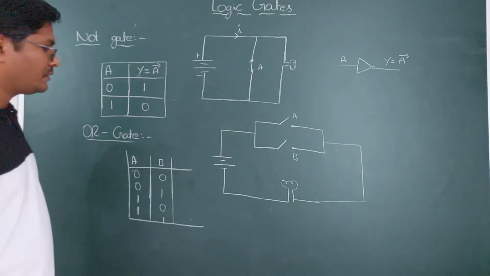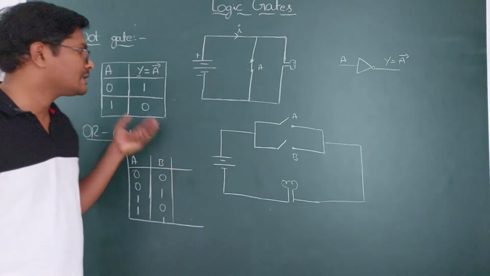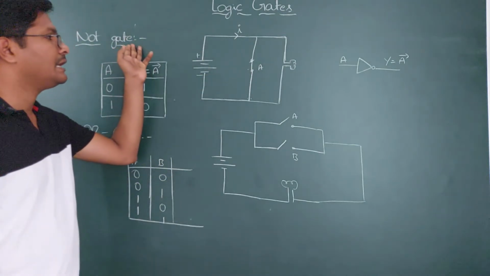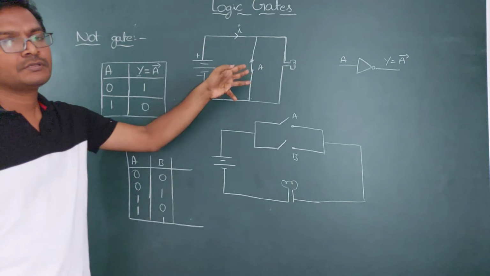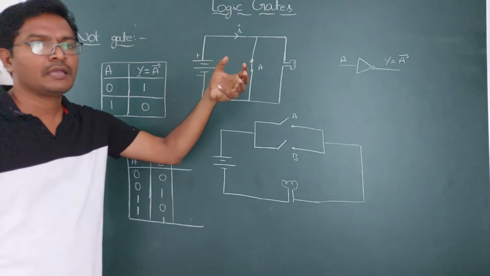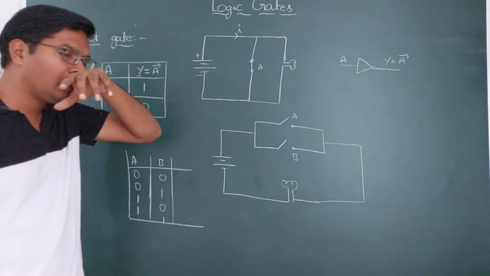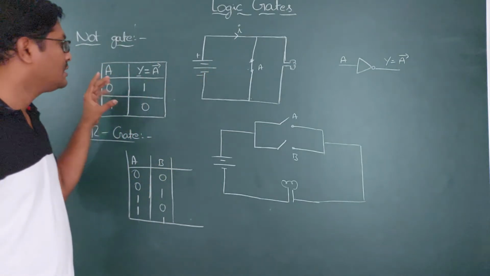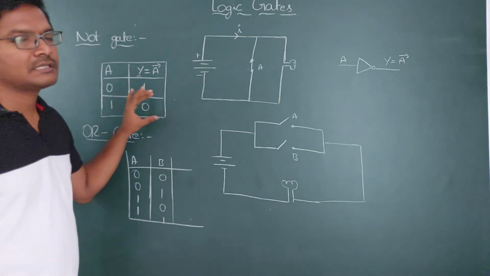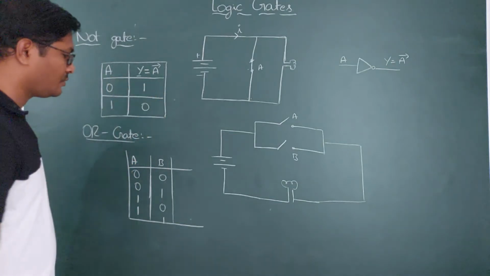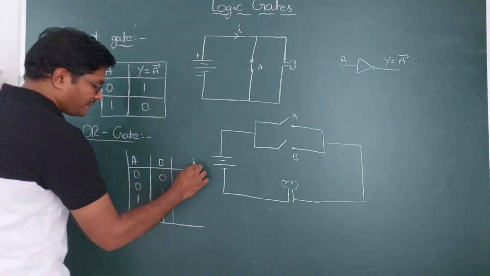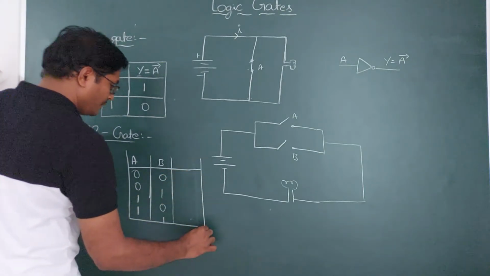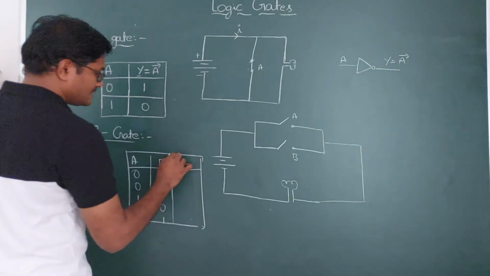Always we will give the truth table. So these are said to be the truth tables. What is the function of this gate? What is the output? Whether you are going to get the high value or the low value, the output of this gate is said to be the truth table. So what is the input you are giving, and what is the output you are getting, that is said to be the truth table. So the truth table of this OR gate is,